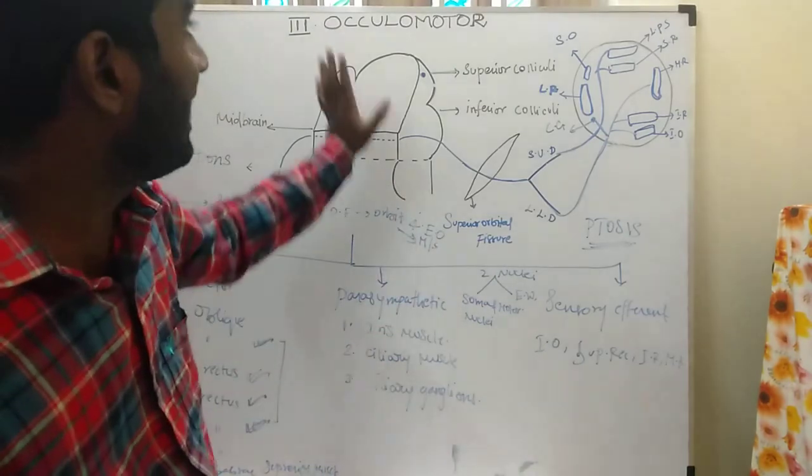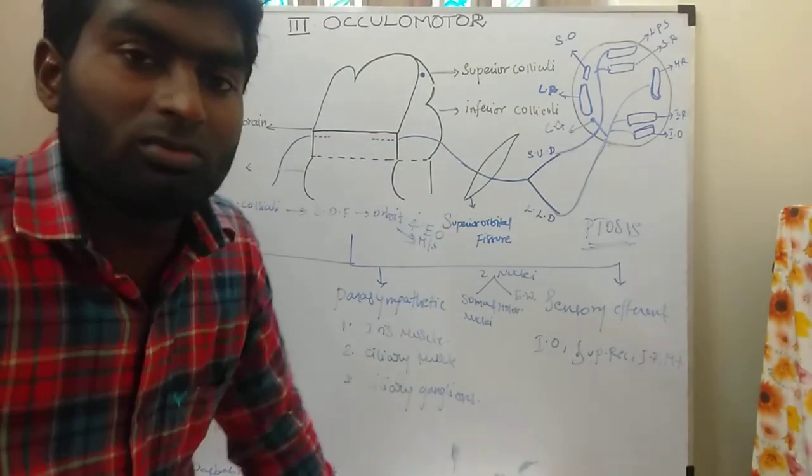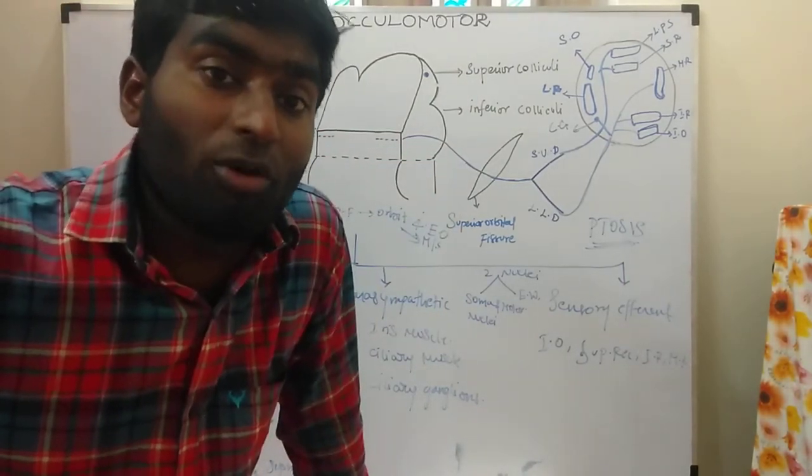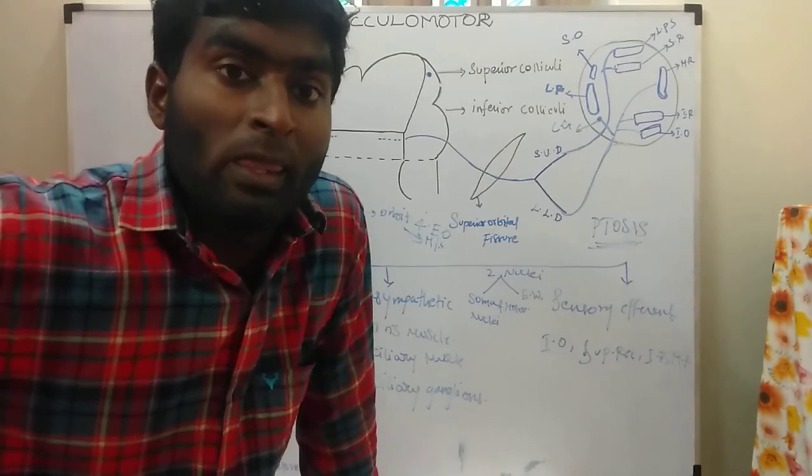Okay, so this oculomotor nerve is a very, very easy nerve. Next class we will see the fourth nerve, the trochlear nerve. Okay, thank you all.